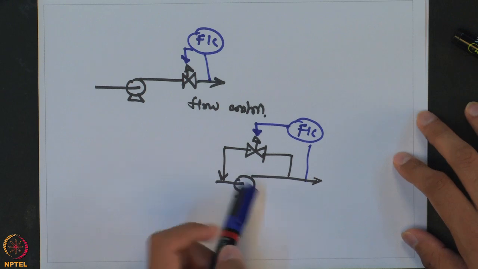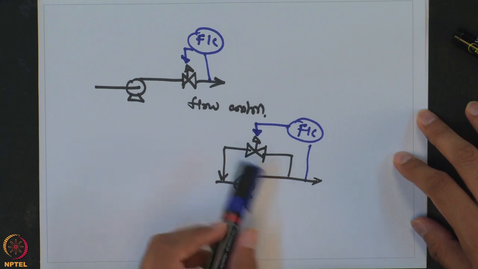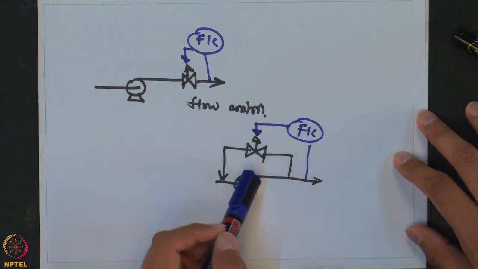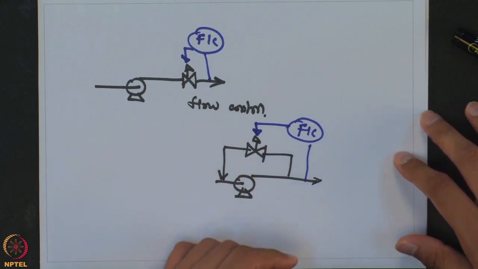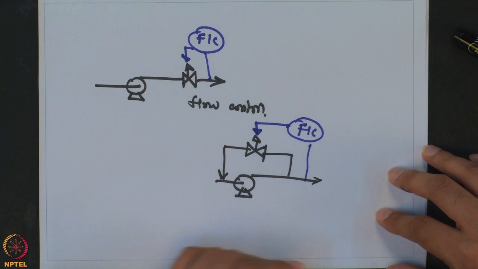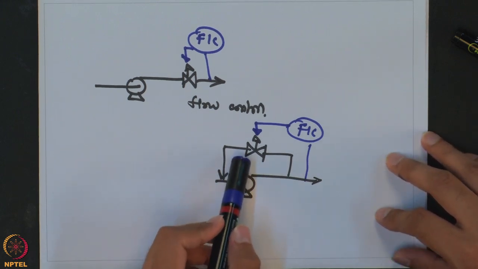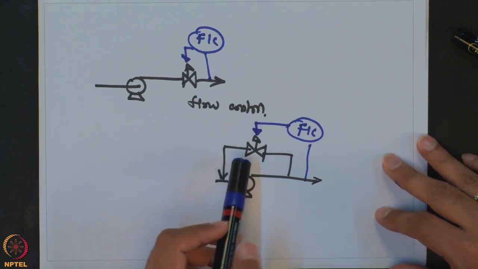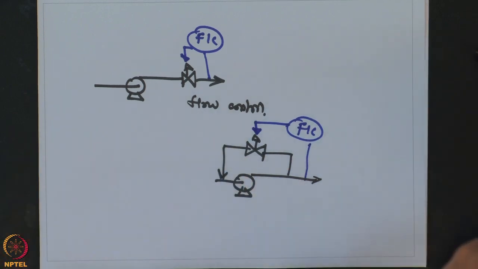However, it has an advantage that it ensures the pump always has a certain minimum amount of flow through the recycle. This way it avoids the low flow regime of the pump, and avoids cavitation and other mechanical issues arising out of low flow. So this is more robust, with inherent safety built into it, but it will result in higher cost of operation. So these are the two simple ways in which a flow control strategy can be implemented, and most of the time it will be a PI type of controller.